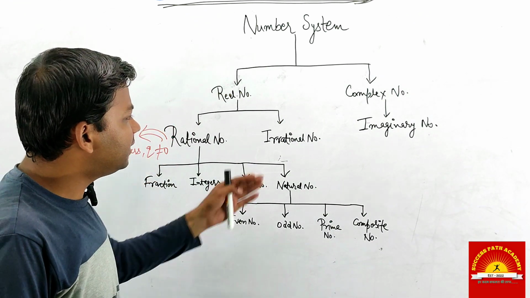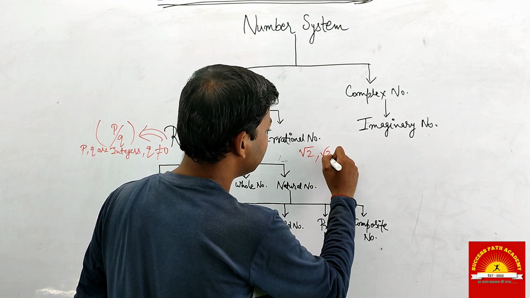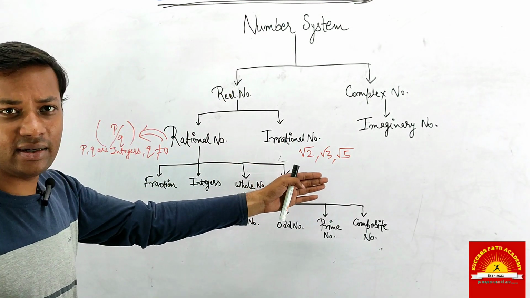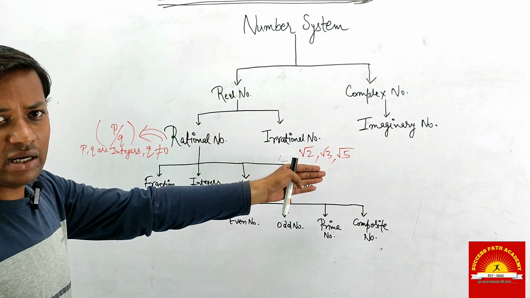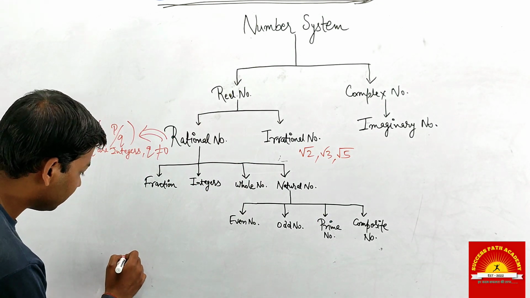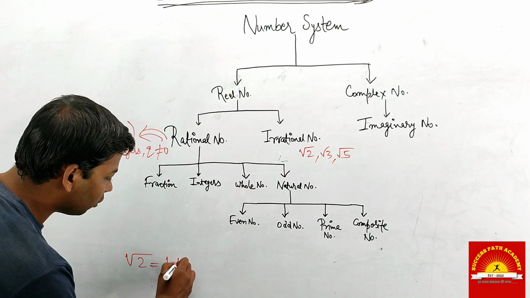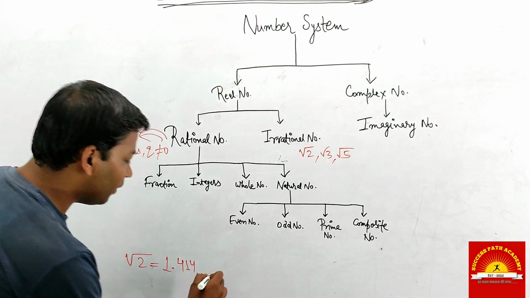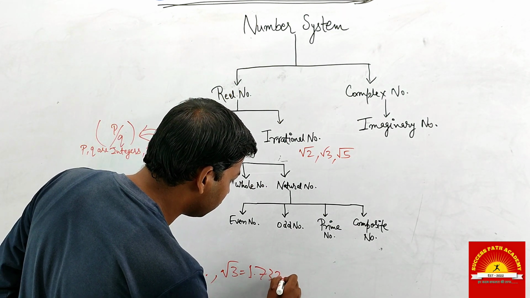For example, root 2, root 3, root 5 are irrational numbers. The value of root 2 is 1.414 and so on, and the value of root 3 is 1.732 and so on.